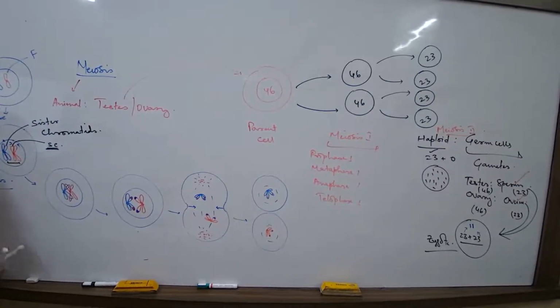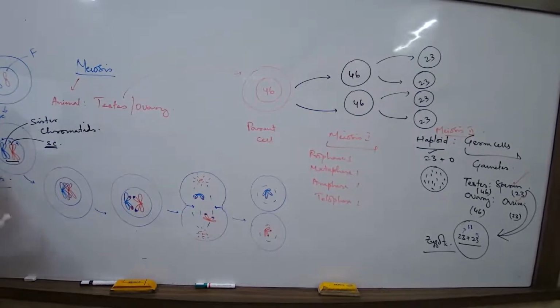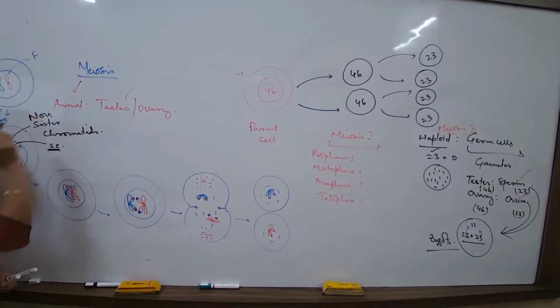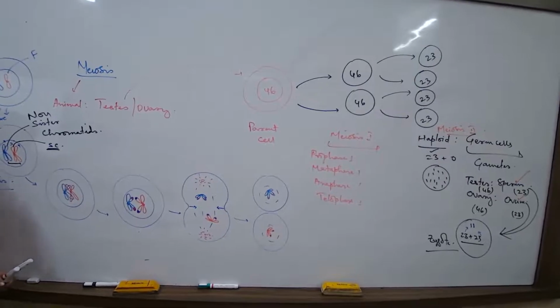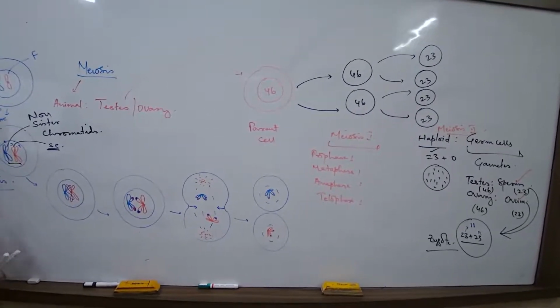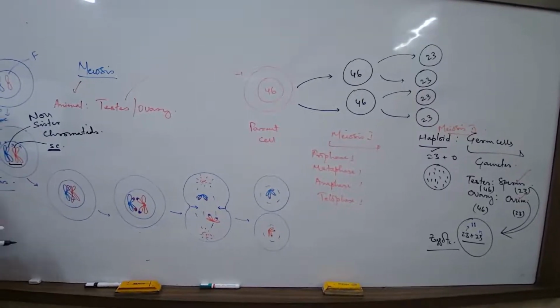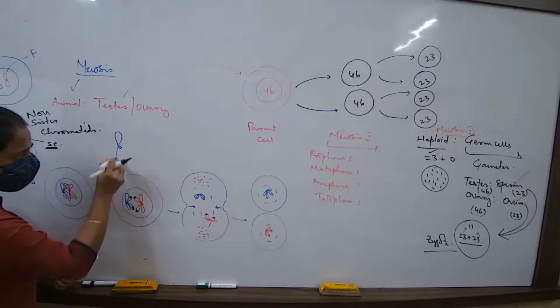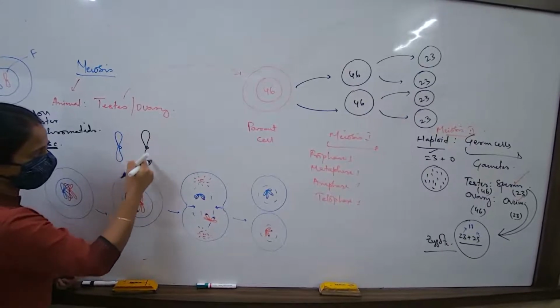What about 2 and 3? Can they also be termed sister chromatids? No, they are non-sister chromatids. Their chemical composition will not be the same, right? The gene sequence will also be different. Am I clear with this concept? This is one chromosome. This is another chromosome.